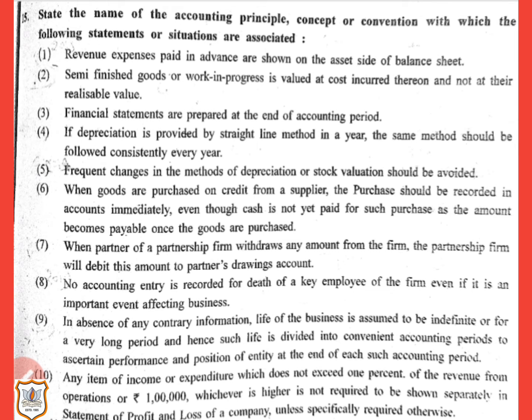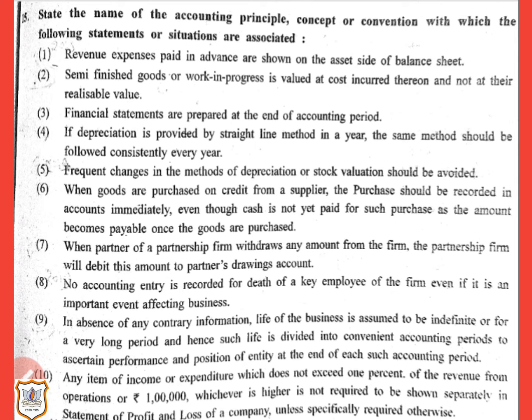According to this concept, transactions which can be measured in terms of money will be recorded in monetary terms in accounting, and the transactions which cannot be measured in terms of money will not be recorded in the books of accounts. Now, as the death of a key employee of the firm cannot be measured in terms of money, so here no accounting entry will be recorded for this.